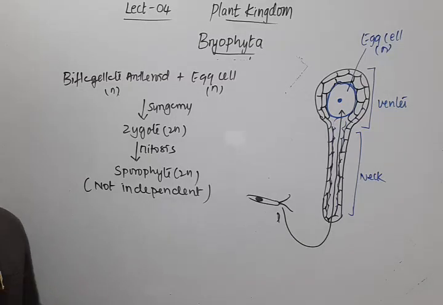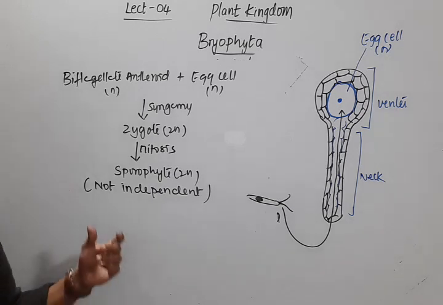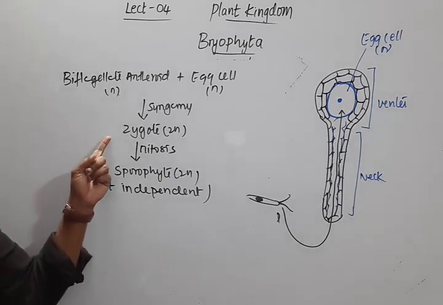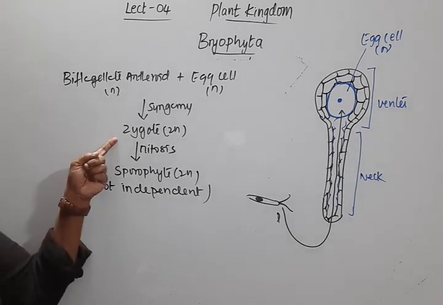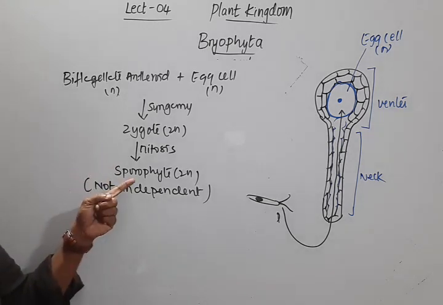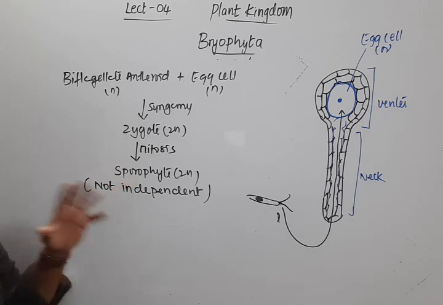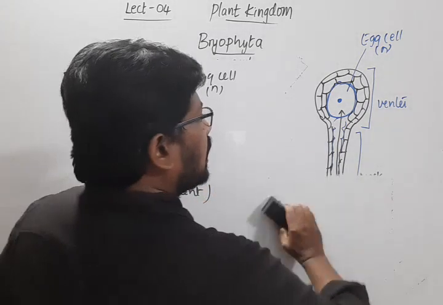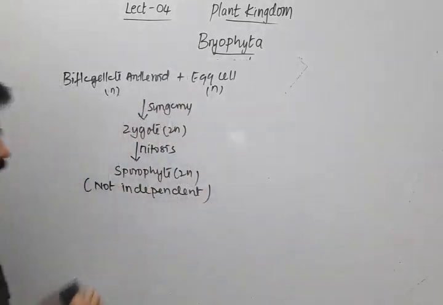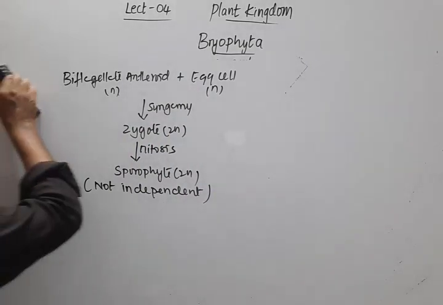But in this case, the zygote will not undergo meiosis immediately. It first undergoes mitosis and produces the sporophyte, which is still present on the gametophyte itself. This sporophyte is differentiated into foot, seta, and capsule.